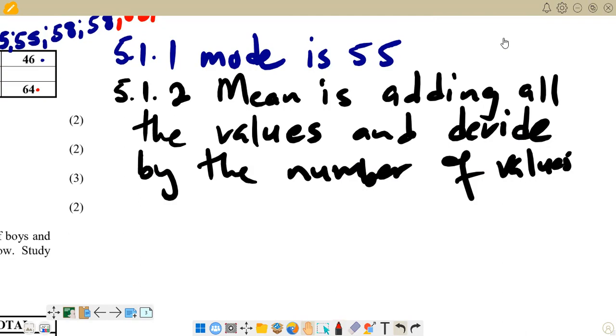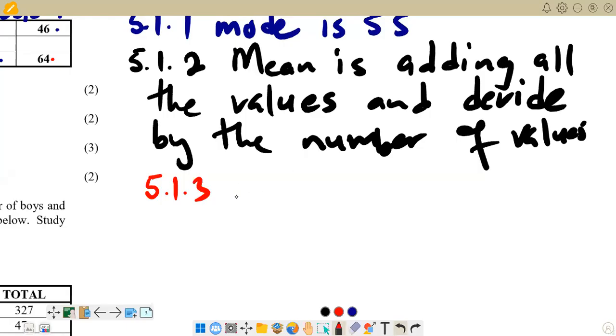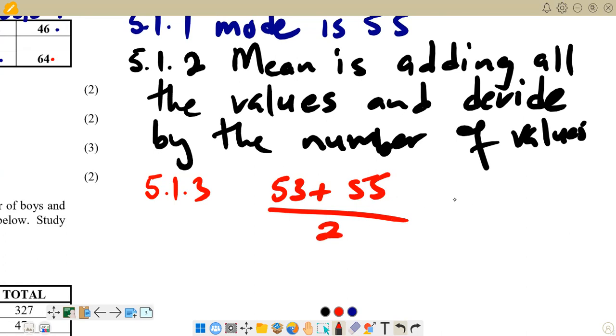5.1.3 now. So we are now saying 53. Then we add 55. Then we divide by 2. So when we add these two, we are going to get 53 plus 55. We get 108. Then we divide by 2 there.